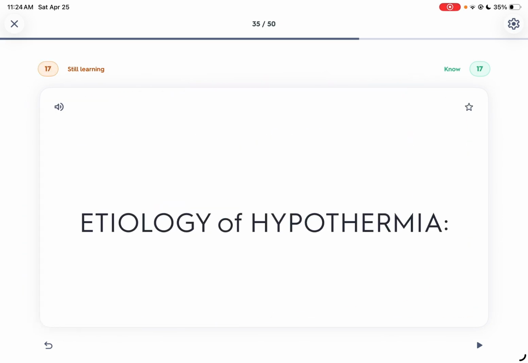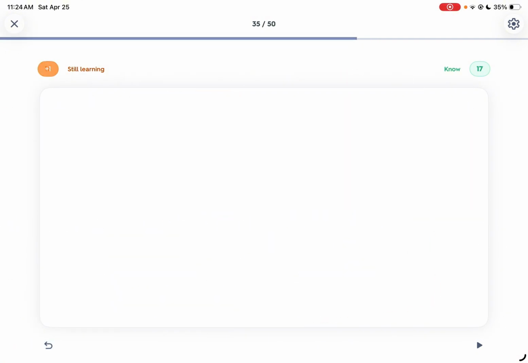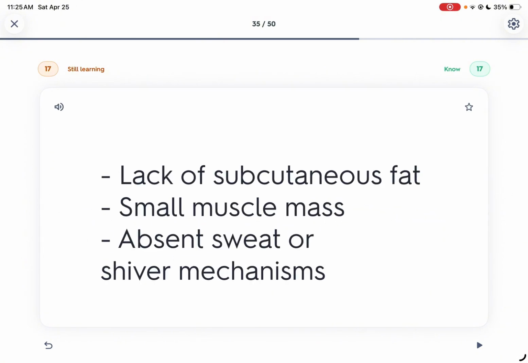So that's how we prevent apnea: burp after feeding, gentle handling, and always suction gently, and maintain a neutral thermal environment. Etiology of hypothermia: the baby lacks subcutaneous fat as well as shivering or sweating mechanisms, and has small muscle mass.